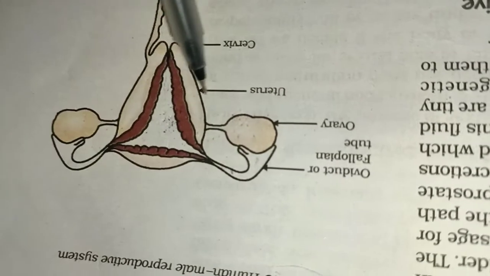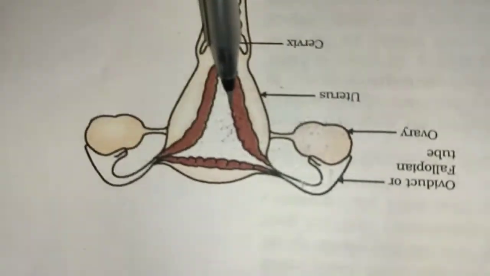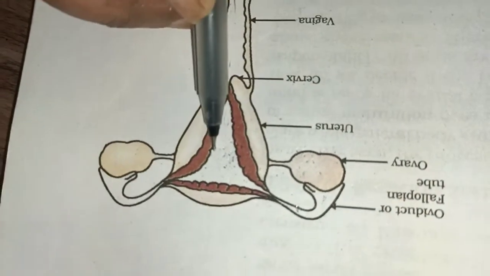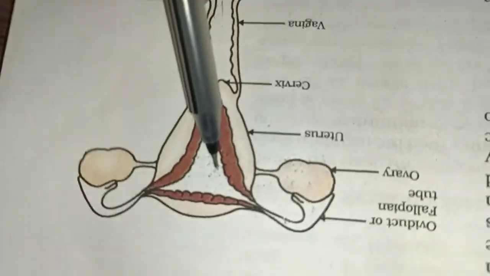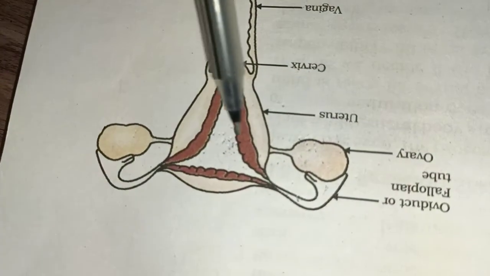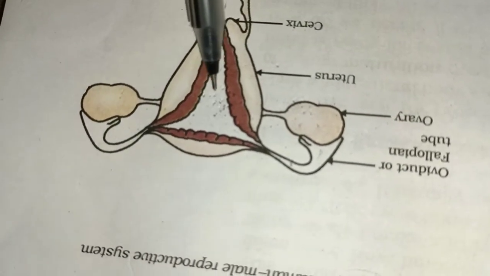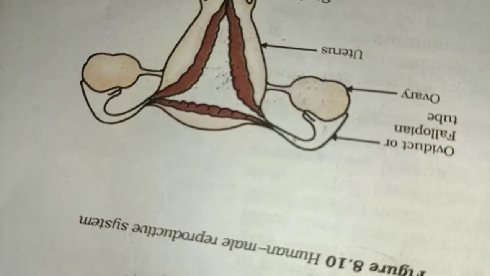And this is the last layer, the third wall of the uterus. This third wall provides protection to the baby. So the inner wall is the site of implantation and holds the baby. The middle one increases whenever the baby is increasing, and the outer layer provides protection for the baby. So this is all about the uterus.